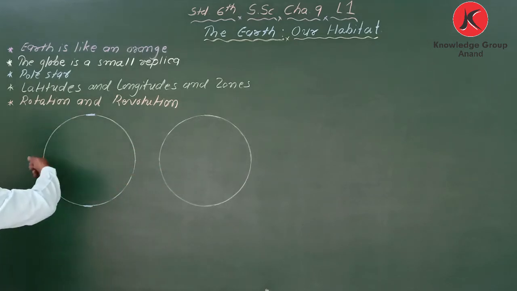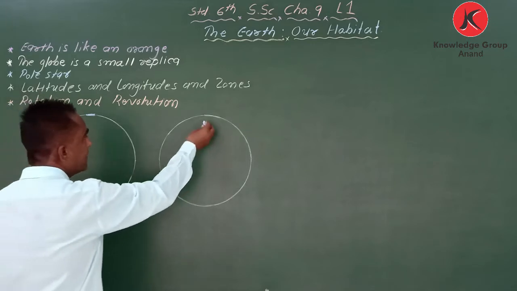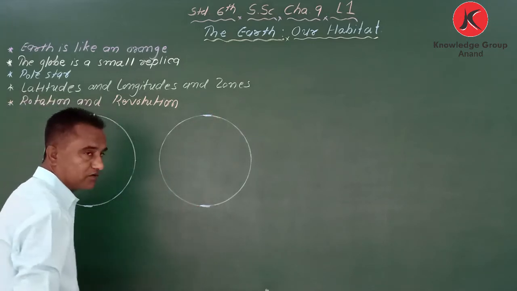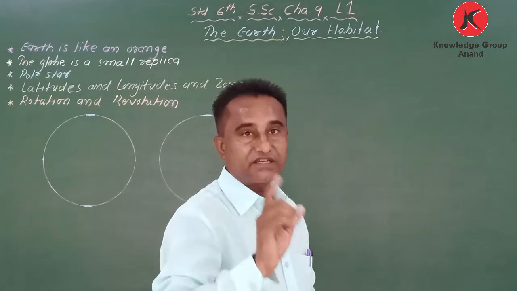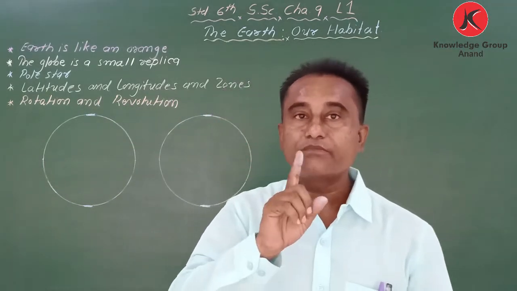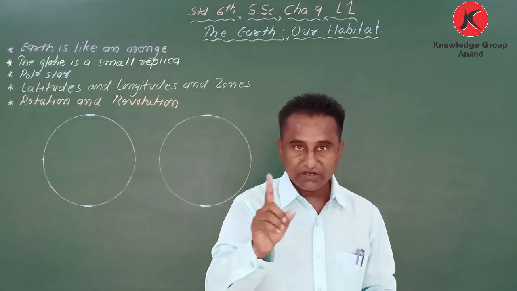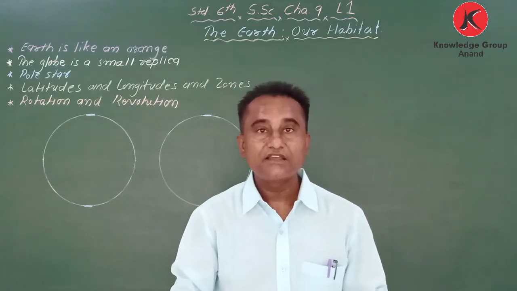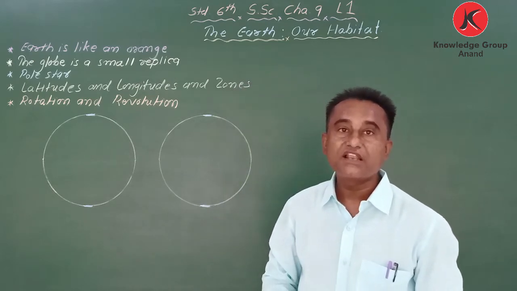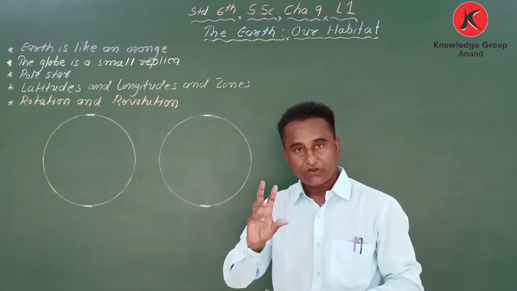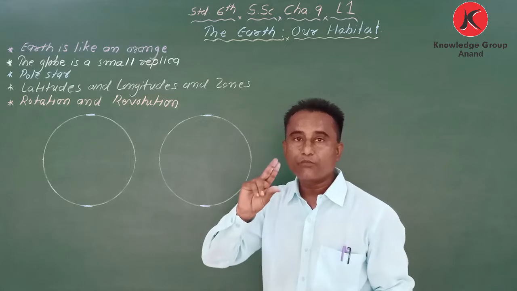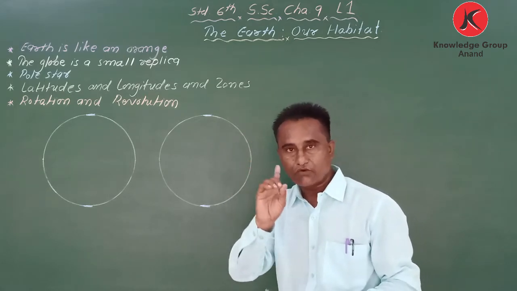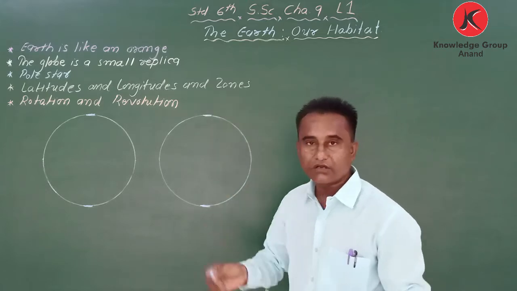The shape of the Earth is round, but this part is a little flat. Once again I repeat, the shape of the Earth is not perfectly round. It looks like an orange. The round shape is there, but the upper part and down part are a little flat. Got it? So that is the shape of the Earth.